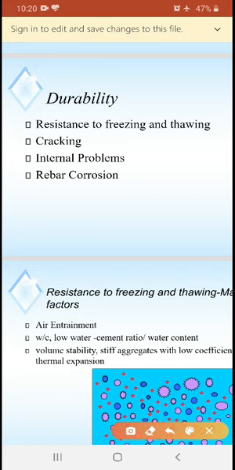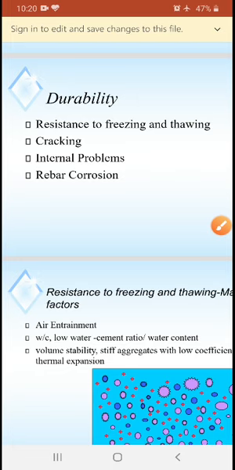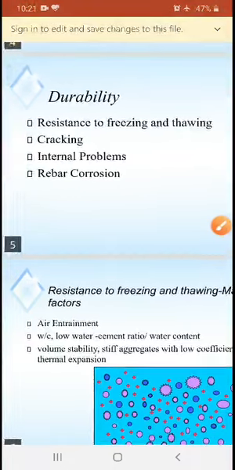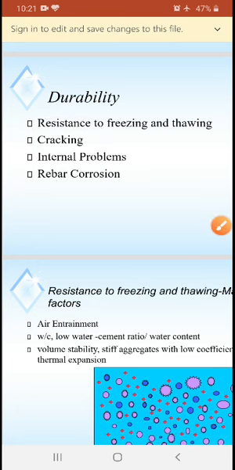This durability of concrete depends on resistance to freezing and thawing. It means we have constructed a building in a fully snow area, and it should be resistant to freezing as well as thawing. Freezing is nothing but cold conditions, and thawing is the opposite of freezing condition. Next important thing is cracking. You can see in many buildings, after many days or many long years, the building may be subjected to cracks. That should be avoided for durability purposes.